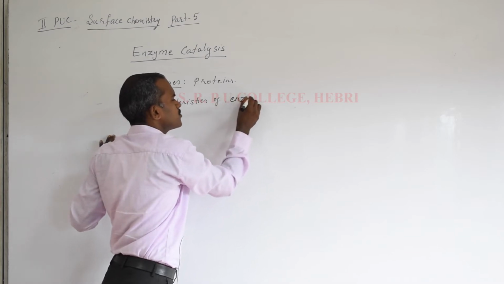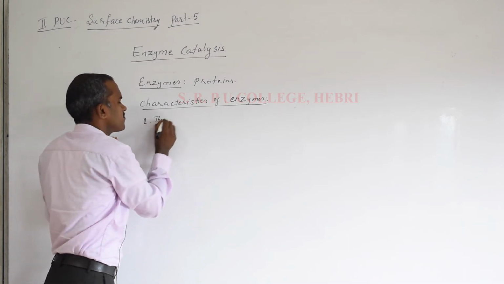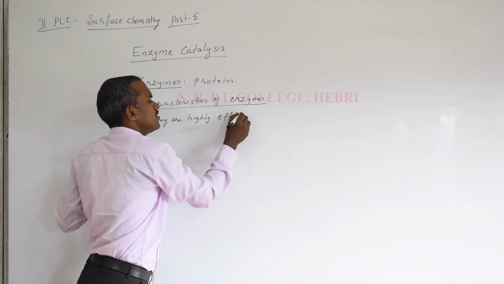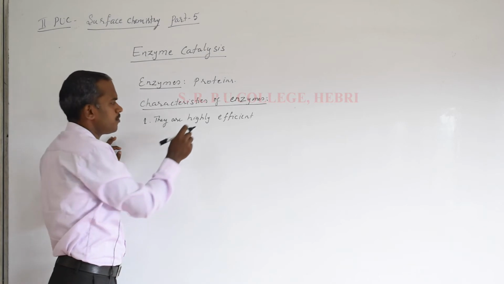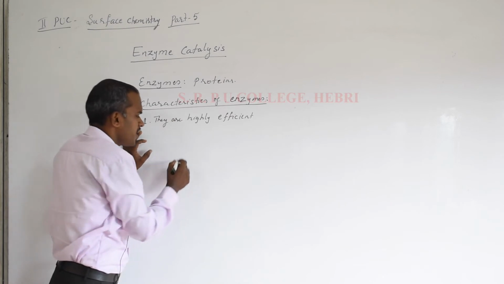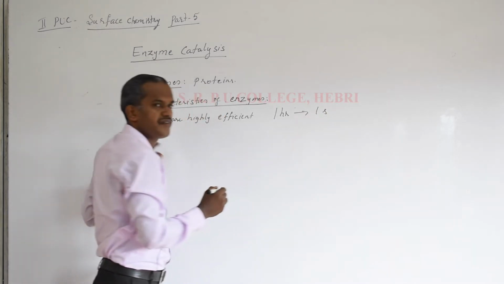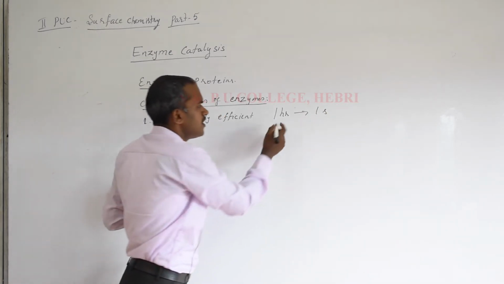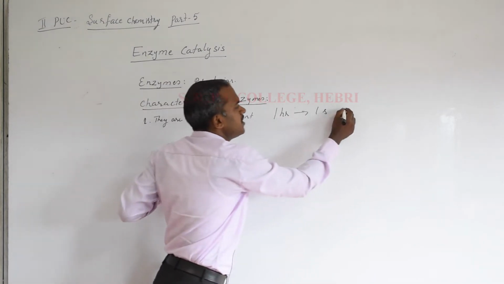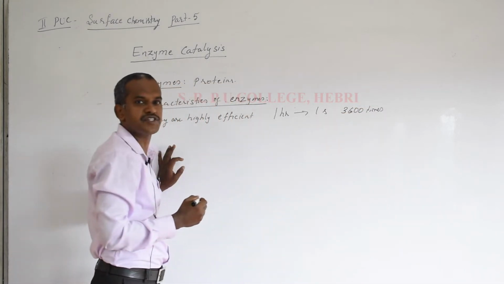Characteristics of enzymes, if you want to study: the first one, they are highly efficient. Just to give you a simple idea of the efficiency range, imagine a reaction taking place in 1 hour completes in 1 second. Assume I am talking about a chemical catalyst: a reaction of 1 hour completing in 1 second means the rate of reaction is increased by 3600 times. That may be the efficiency of a chemical catalyst.